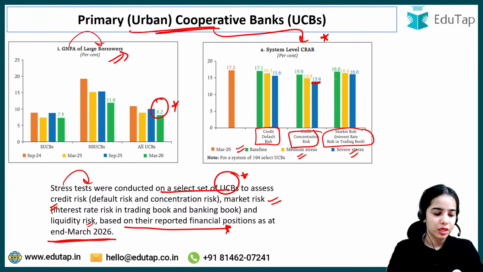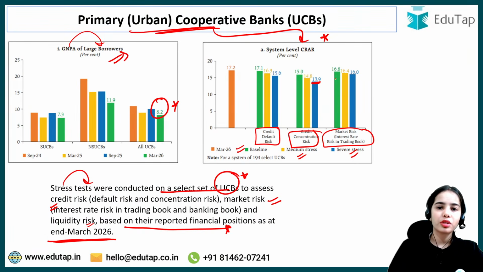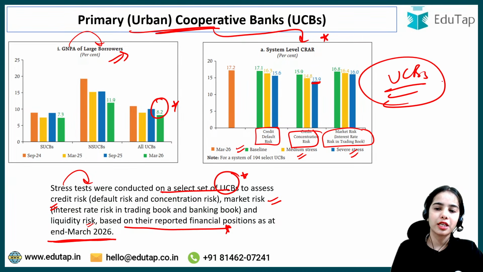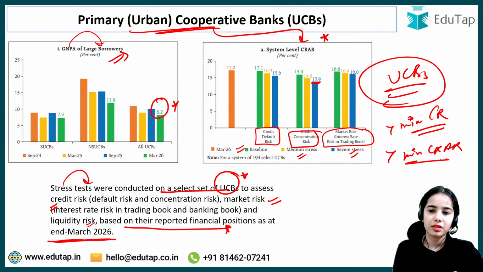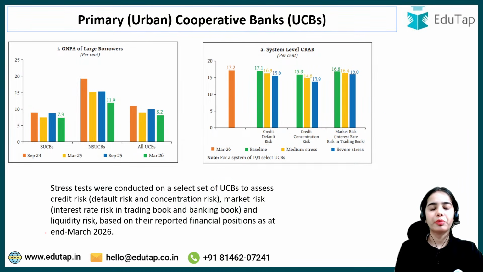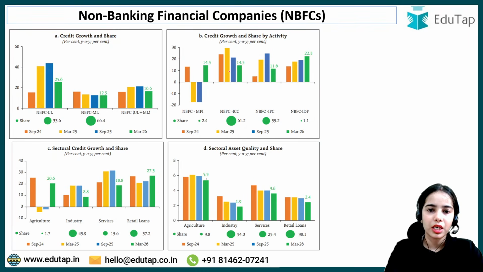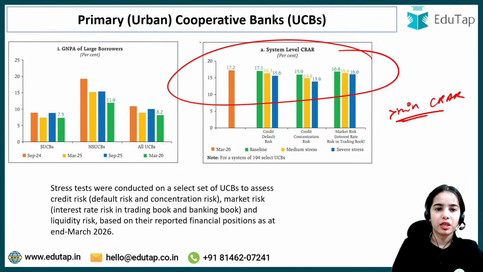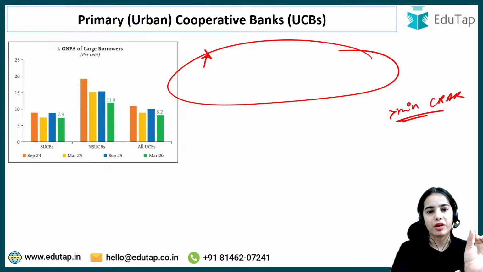Now coming to the next one, that is NBFCs, non-banking financial companies. So for the urban cooperative banks also, it is considered that they will be able to maintain more than the minimum capital requirement. They will be able to maintain more than the minimum CRAR, even in the most stressful situation. The percentages are not important in this particular case. The rest you have to remember. I have provided you the diagrams, just the final percentages you have to remember.